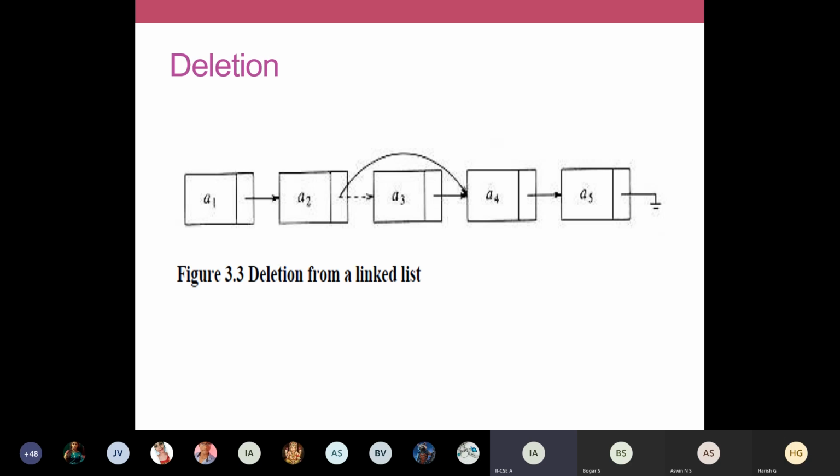We need to store the address of A4 into the address field of A2. That's enough. Just one step is enough to do the deletion operation, and we can make A3 null and free it using the free operation in dynamic memory allocation. That and all, those are our other steps.